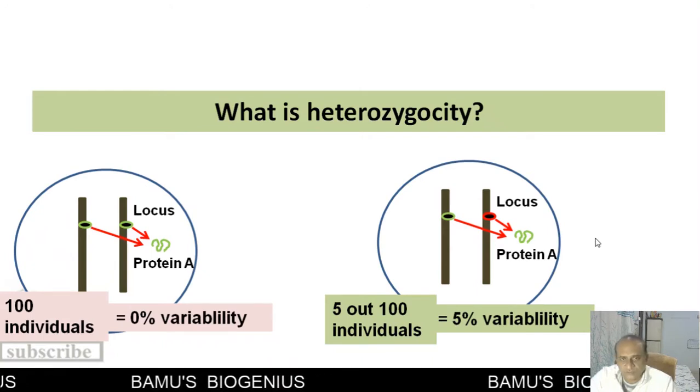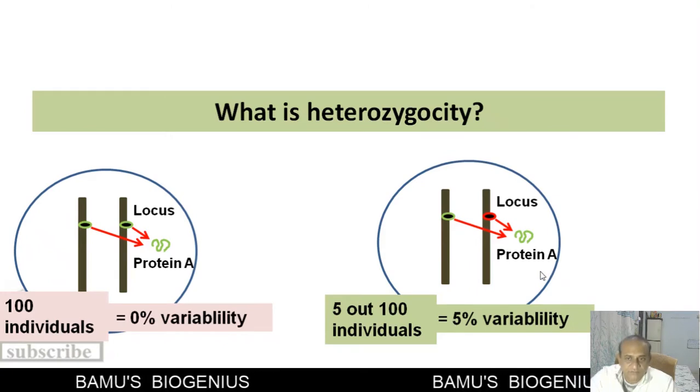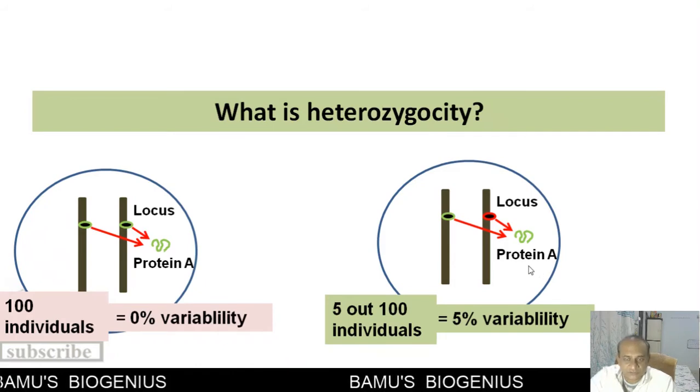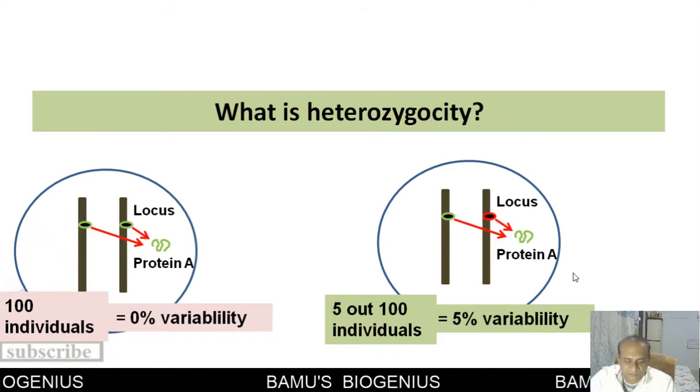So this is the importance of having different types of alleles in a population. The more the heterozygosity, the more the survival of that population, or that population is fit for survival.